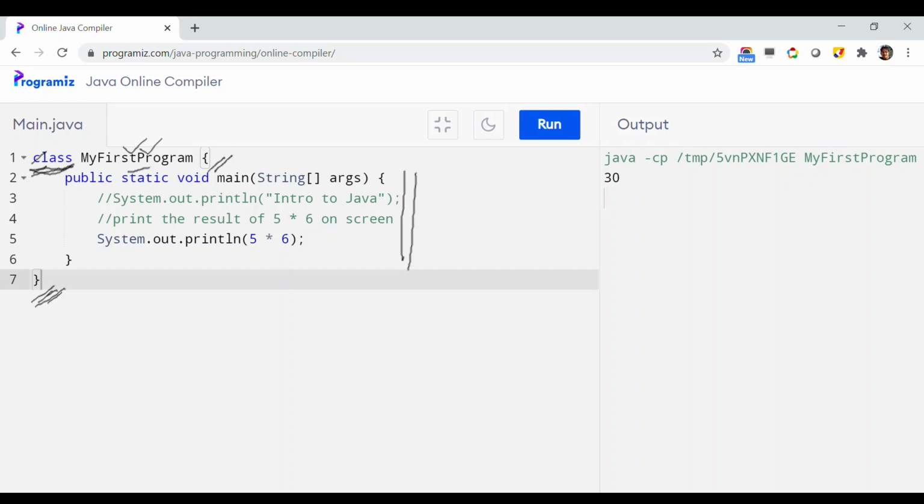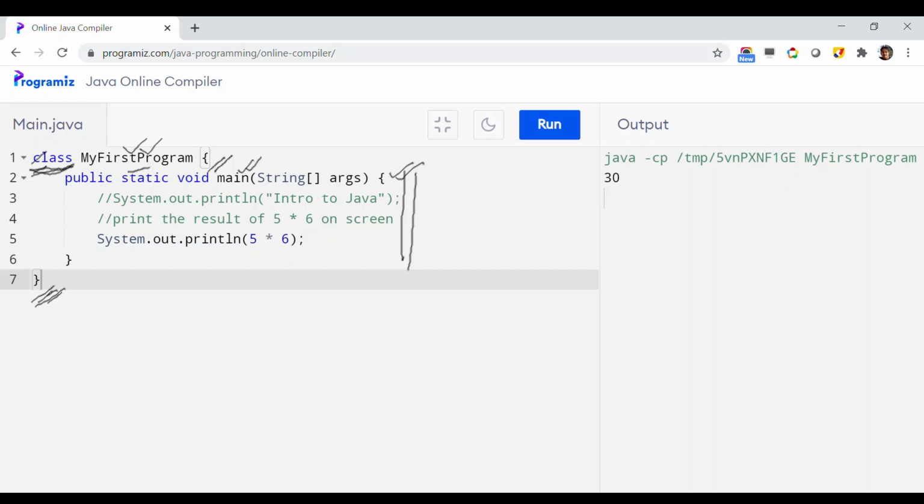Now, the second line of the program, which is this one, is called public static void main. This line actually denotes the entry point of your program. This main is basically a function, a special type of function which serves as the gateway to your program.